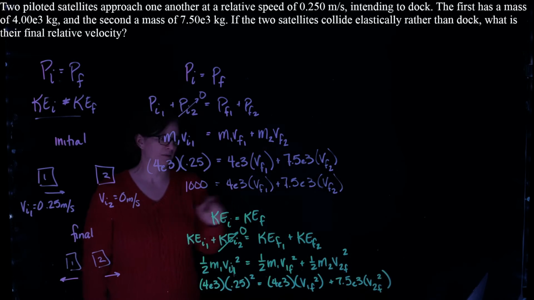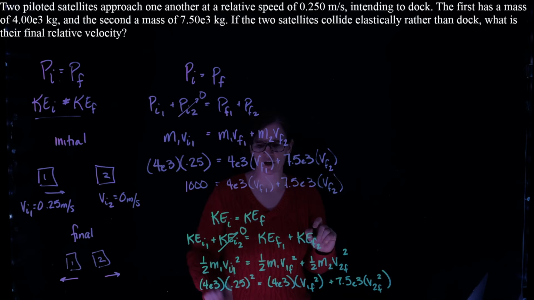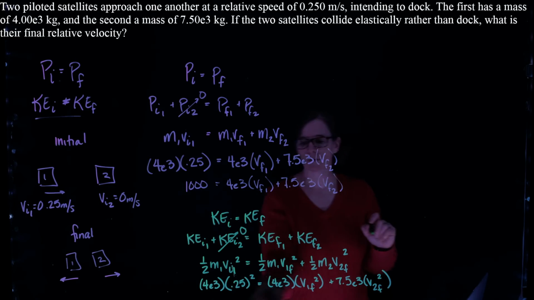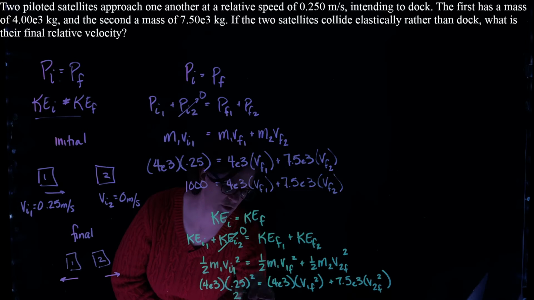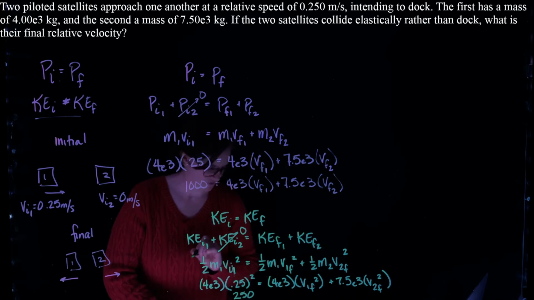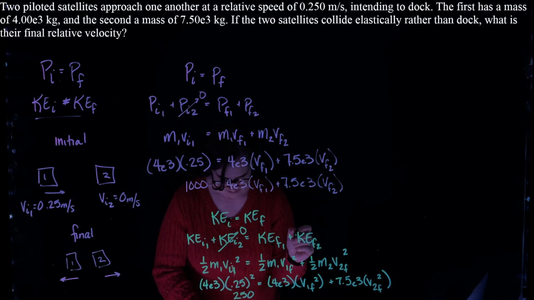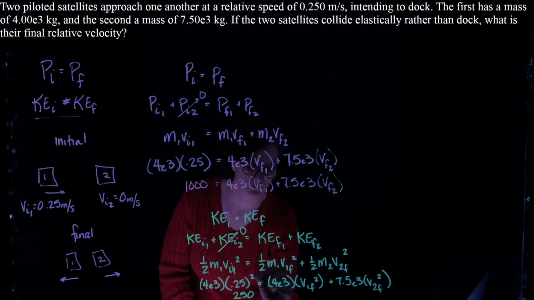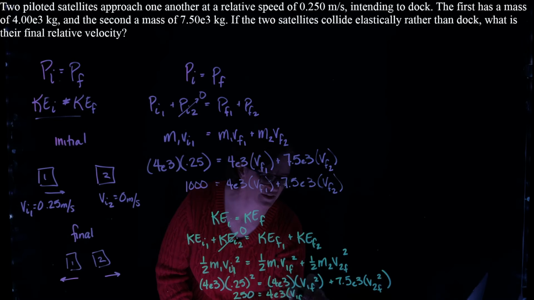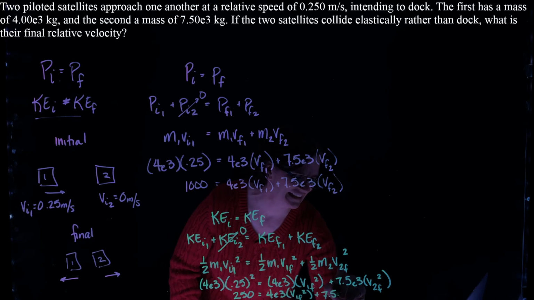All right, I'm running out a little bit of room on my video. So I have a relationship, an equation here. I think I can fit it in here. We have 250 is now equal to 4 times 10 to the third v1 final squared plus 7.5 times 10 to the third v2 final squared.